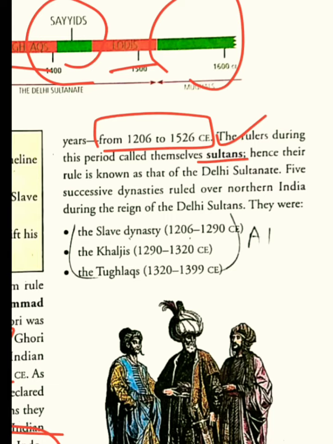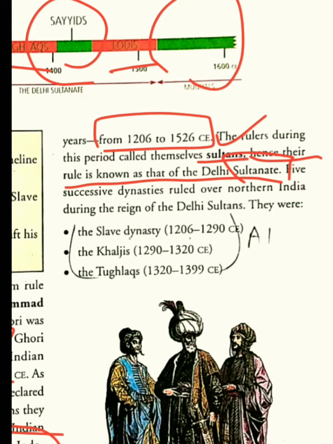Rulers in this period called themselves sultans, hence their rule is known as that of the Delhi Sultanate. Delhi was their capital, and they ruled from Delhi as a center, so we call this rule the Delhi Sultanate.